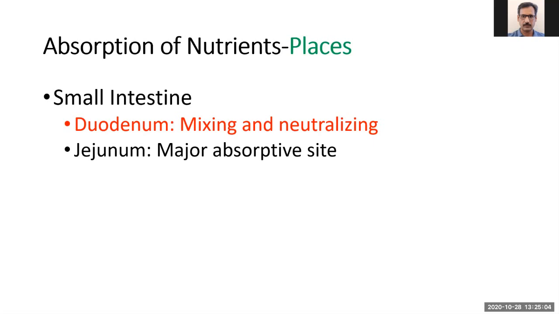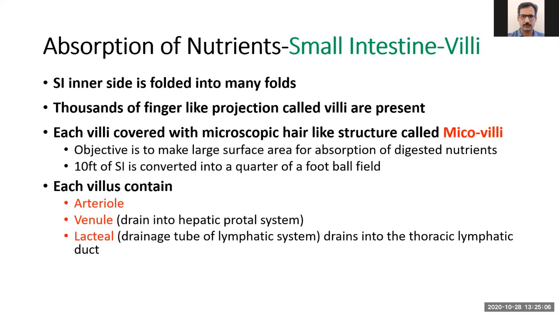On its surface there are finger-like projections known as villi. Thousands of finger-like projections are present, and the inner side of the small intestine is folded into a number of folds. That increases the surface area of the small intestine.